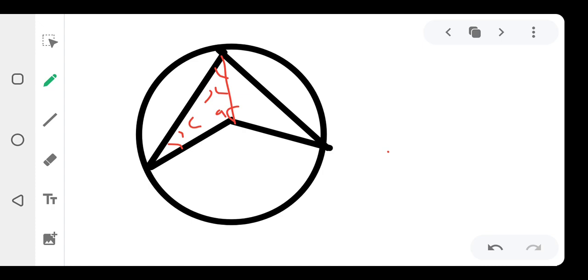That's why I put X, so that we know that yes, we are talking about the same thing, right? Plus the other third one, which is what? A. Alright, let me name the other part of this one. Let me name it, let's give it letter B, right? So this is my B now, and let's call this angle, this one too is an isosceles triangle. We call it what? Y and Y.